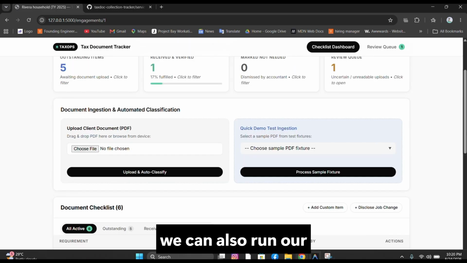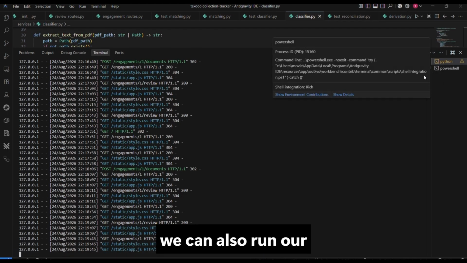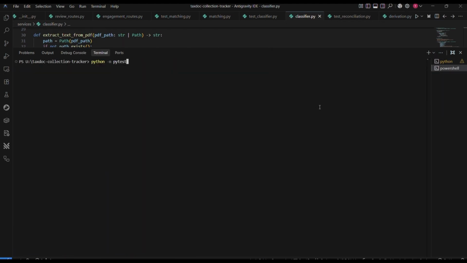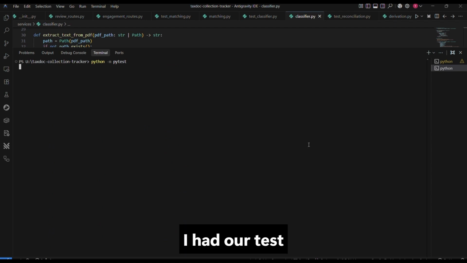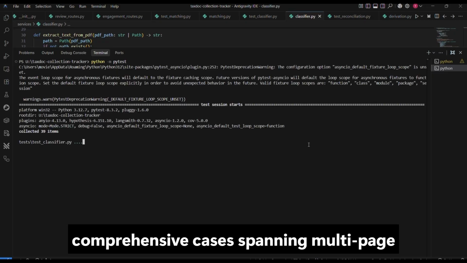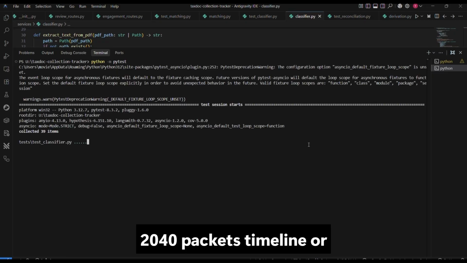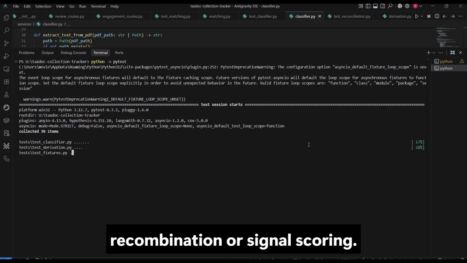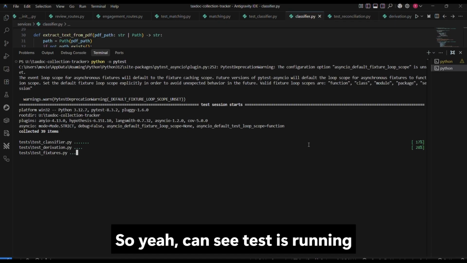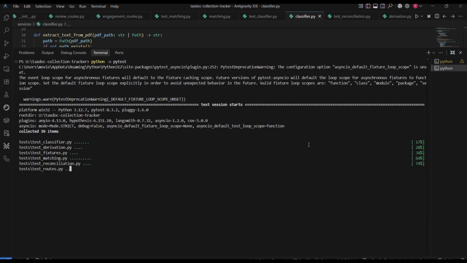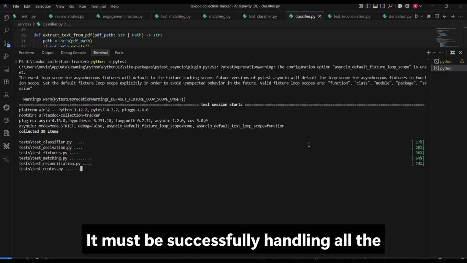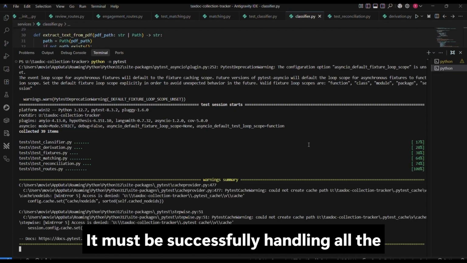Here we can also run our service, and our test suite covers all 40 comprehensive cases spanning multi-page 1040 packets, timeline reconciliation, and signal scoring. So yeah, we can see the tests running, and it is successfully handling all the cases.